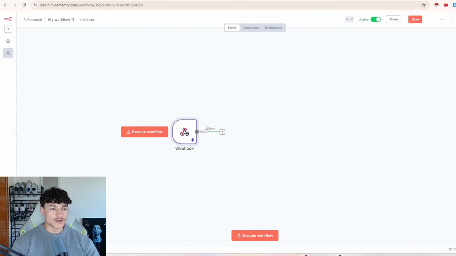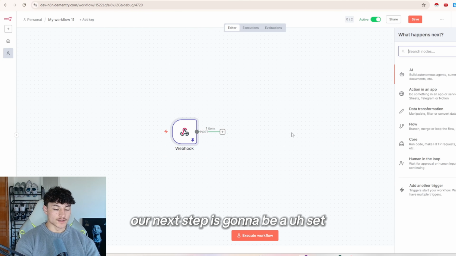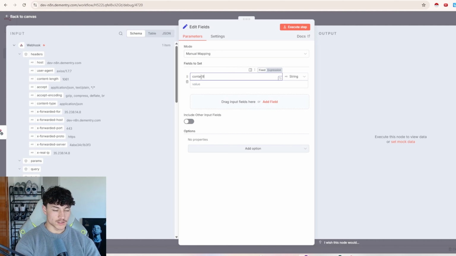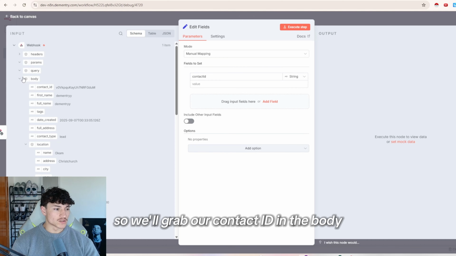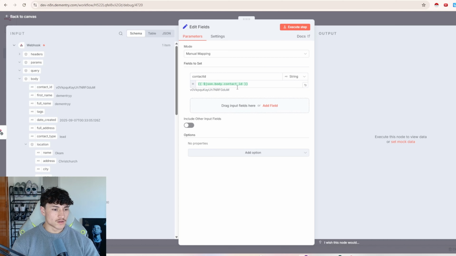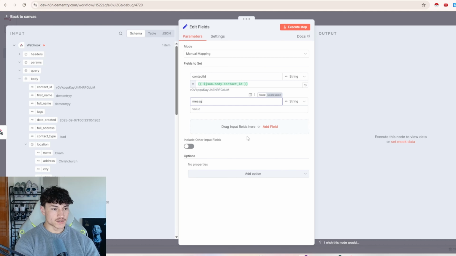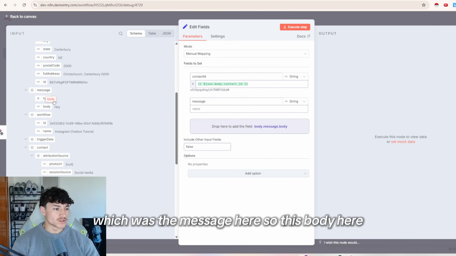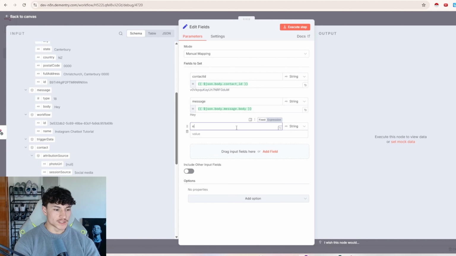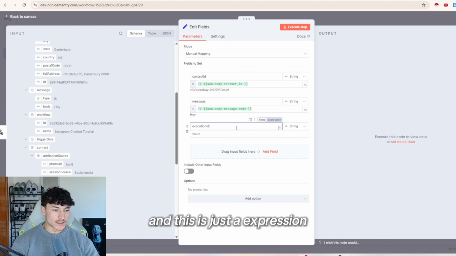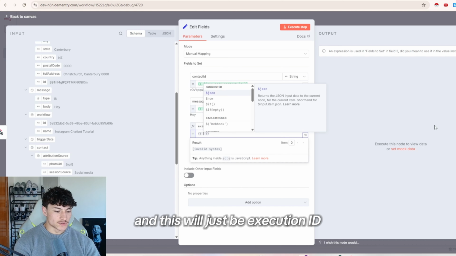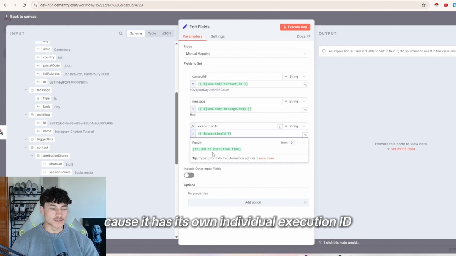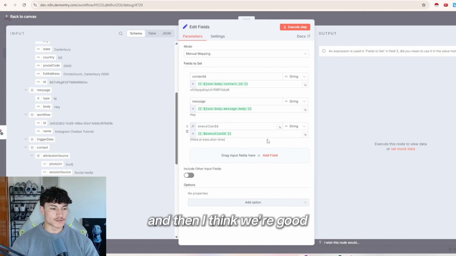So now in N8N, our next step is going to be a set, so edit fields, and then we'll add field, and we'll go contact ID. So we'll grab our contact ID in the body, and then we'll add field, we'll go message, which was the message, yeah, so this body here. So the next one will be execution ID, and this is just an expression, and this will just be execution ID, and you can see it says failed at execution time because it has its own individual execution ID. And then I think we're good.